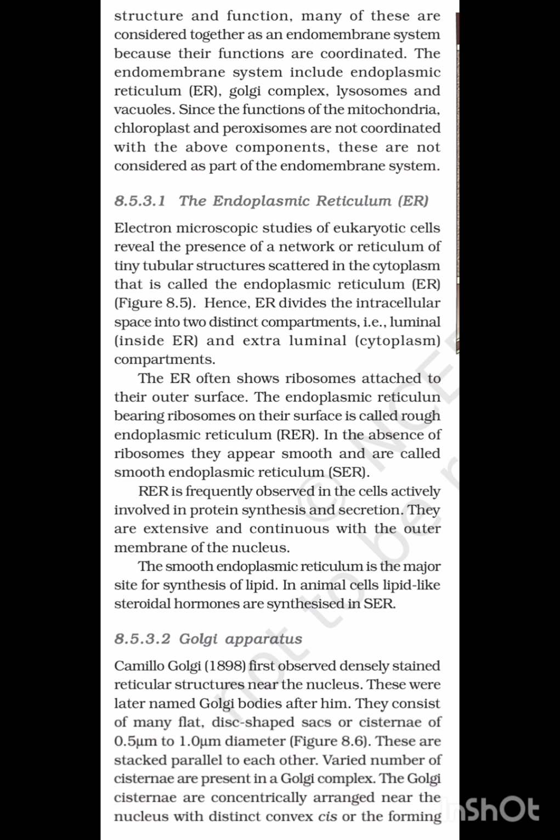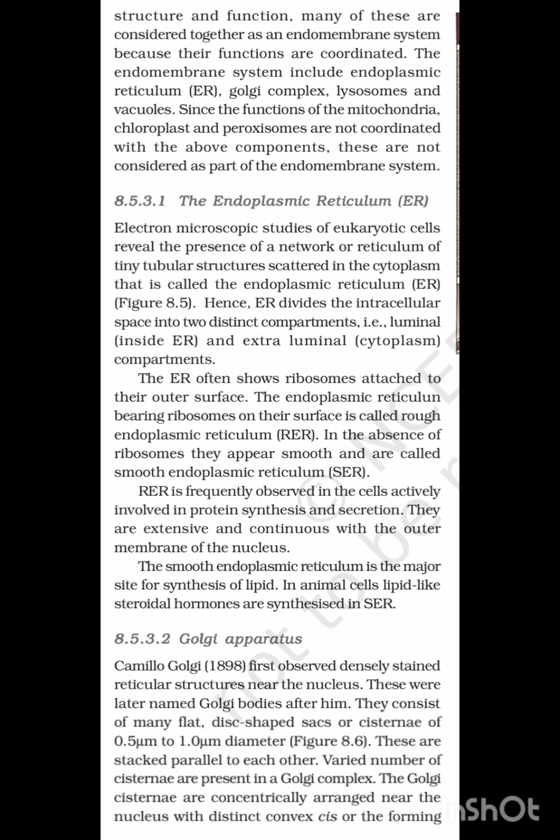The cell wall of middle lamella may be traversed by plasmodesmata, which connect the cytoplasm of neighboring cells. Endomembrane system. While the membranous organelles are distinct in terms of their structure and functions, many of these are considered together as the endomembrane system because of their function and coordination. The endomembrane system includes endoplasmic reticulum, Golgi complex, lysosome, and vacuoles.